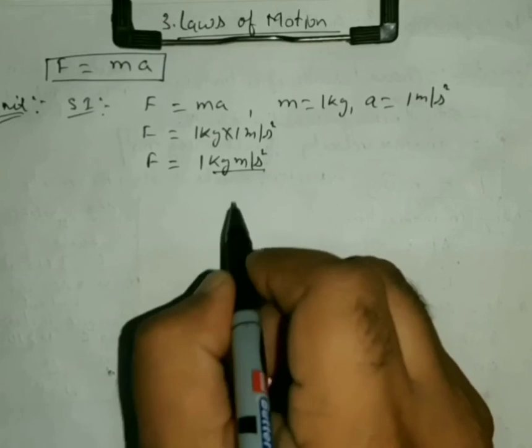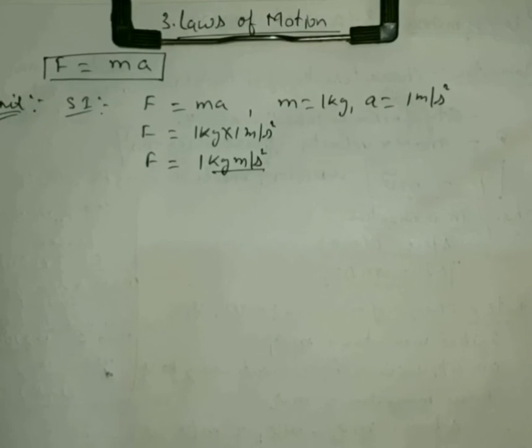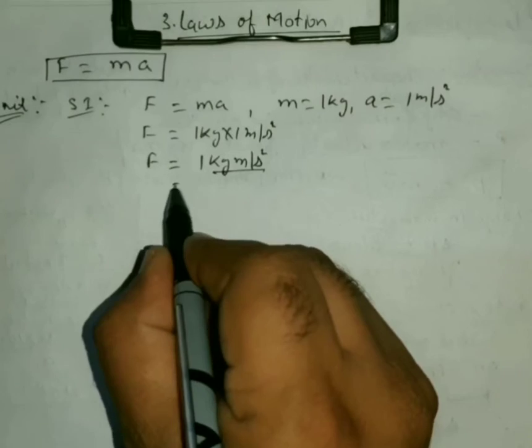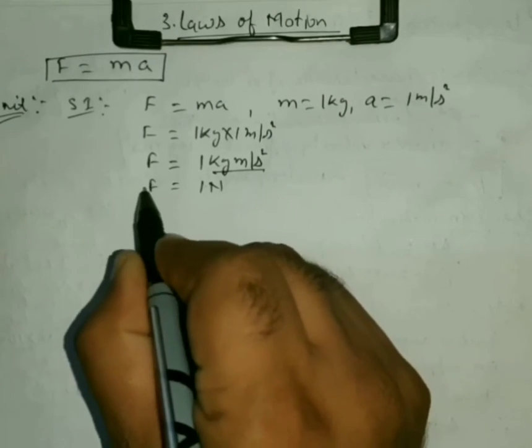This is dedicated to Sir Newton, so this is called 1 Newton of force.